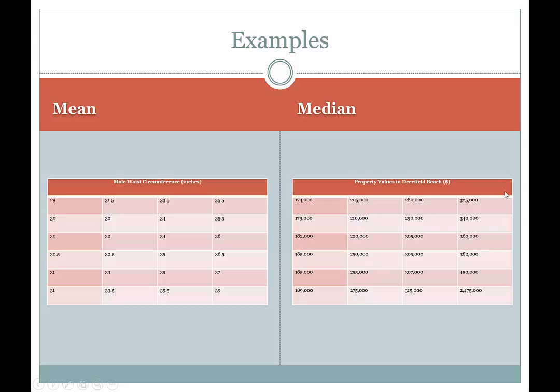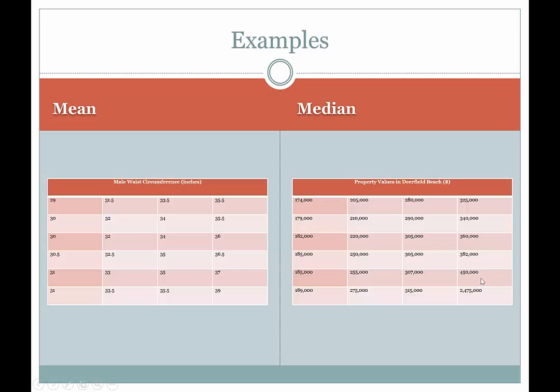If you look at the median, however, this example would be perfect for it because we're looking at property values in a city. In this case, it's Deerfield Beach, Florida. And you can see that they range in this list from 174,000, and most of the data values are all larger than that, but they're not dramatically larger than that until we get to the last ones. And maybe this is a spot right on the beach. This home is $2.5 million, right? So 2,475,000 compared to the smallest one, which is just 174,000.